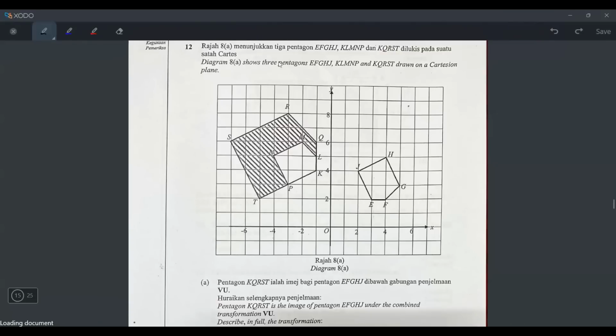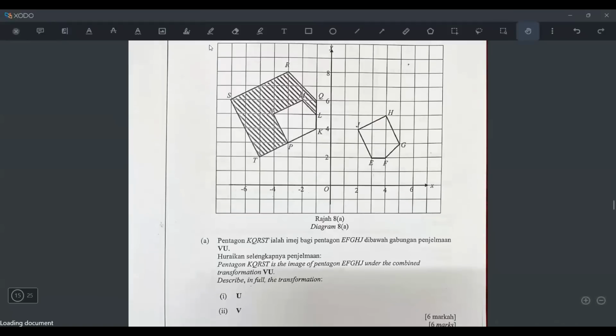Okay, let's go. Diagram 8A shows 3 pentagons. Let's see. 1, 2, 3. Okay, yes. So the 3 pentagons are given: EFGHJ, the small one, this one. KLMNP, also a small one, this one. KQRST, the biggest one, drawn on the Cartesian plane. Okay, so far nothing to label. Pentagon KQRST is the image of pentagon EFGHJ under the combined transformation VU.